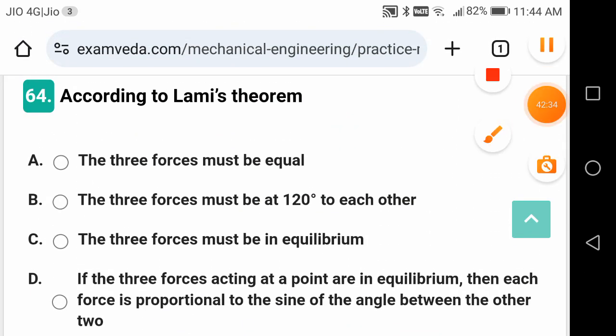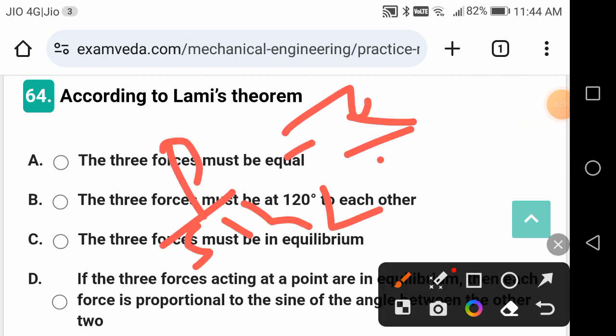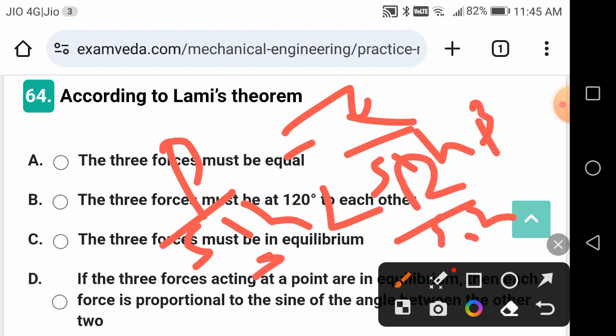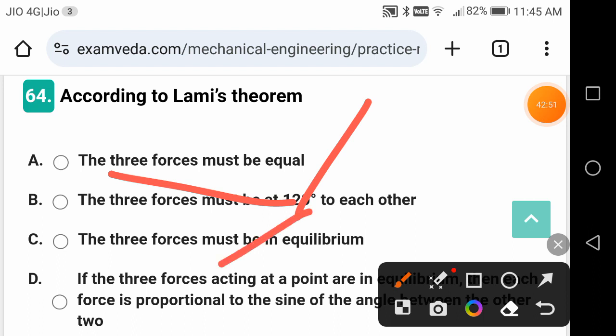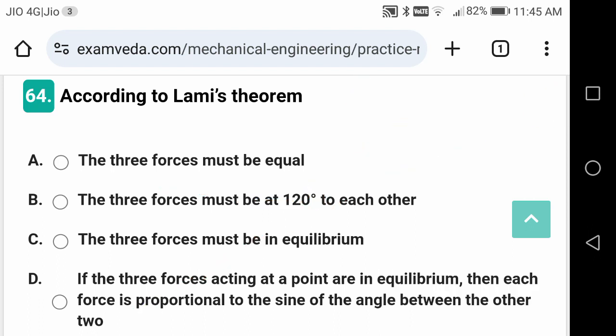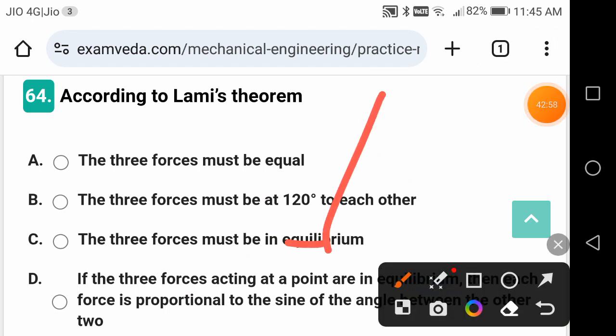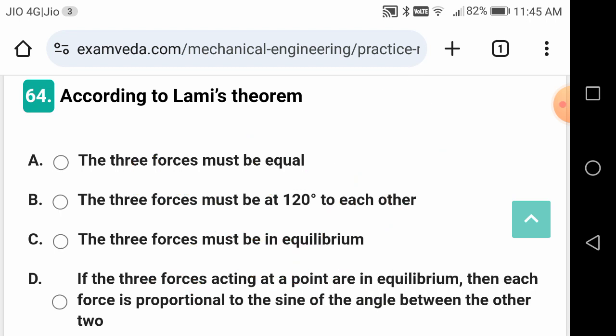The correct representation is P by sine alpha is equal to Q by sine beta is equal to R by sine gamma, if my situation is like this: alpha, beta, gamma, P, Q, R.